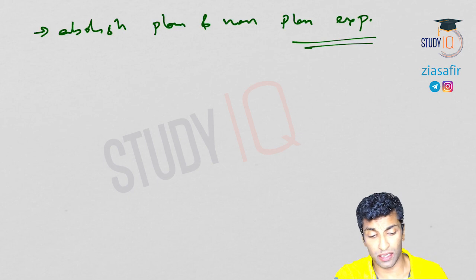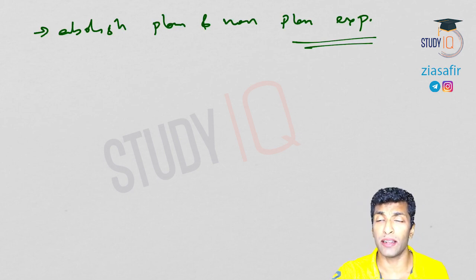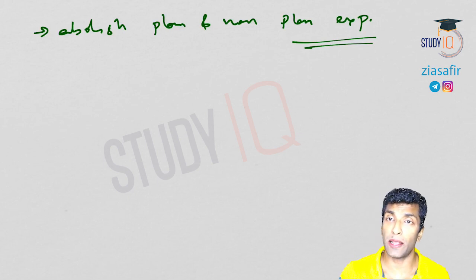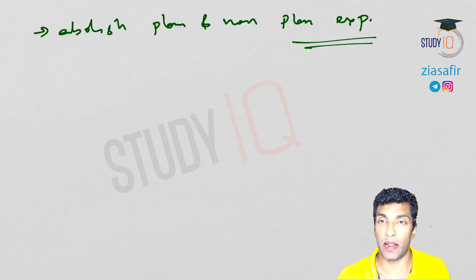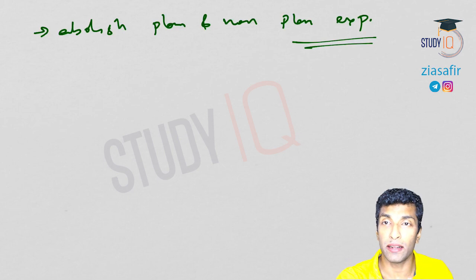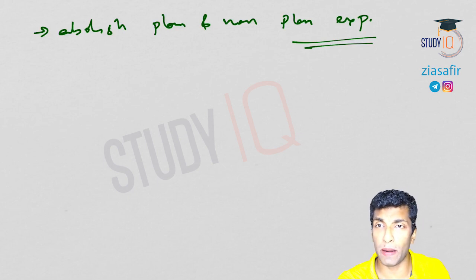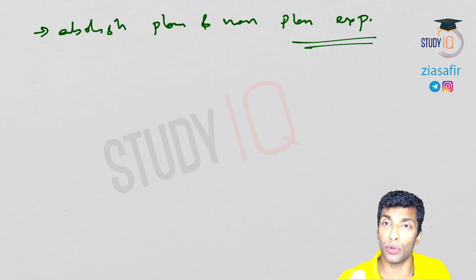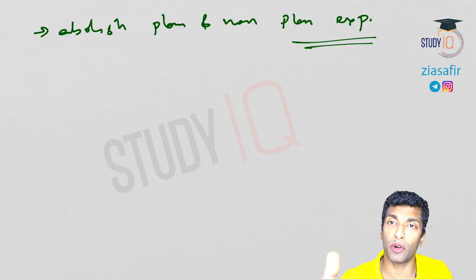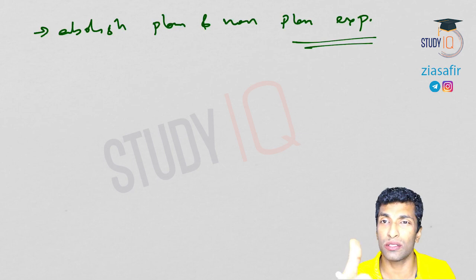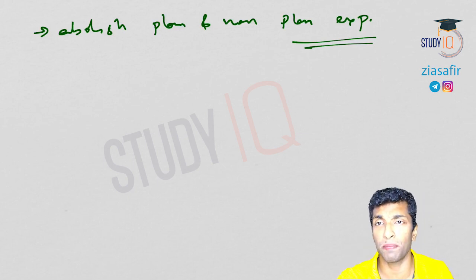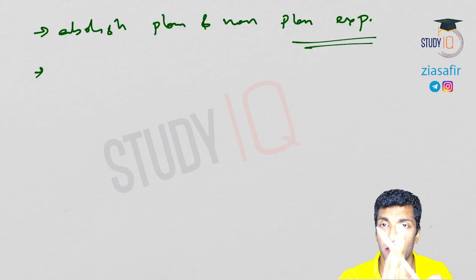What is the logic? Because this distinction is arbitrary, right? See, it is not necessary that all planned expenditure are developmental in nature. Similarly, there can be developmental aspects in non-planned also. For example, as part of planned expenditure, you may start a school, but the salaries, everything will come under non-planned expenditure, right? Most of the revenue receipts expenditures are non-planned expenditure. So you just create schools, that doesn't mean that promote development. You need to pay the salaries, right? So that is coming under non-planned. So this classification or this distinction is arbitrary. So that's the reason why it was abolished.